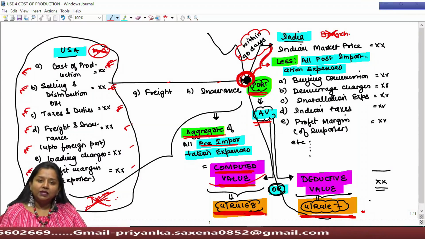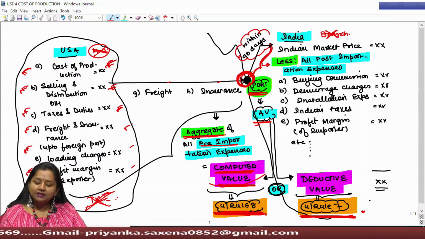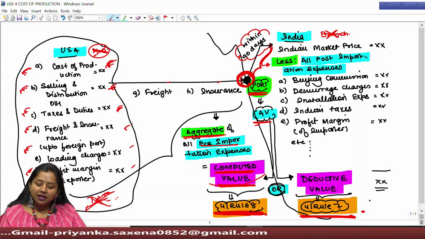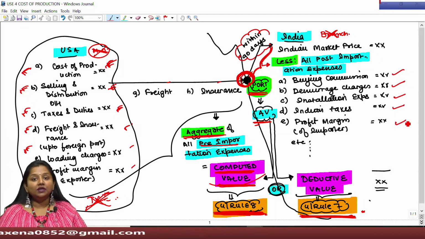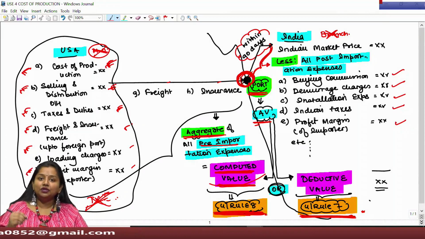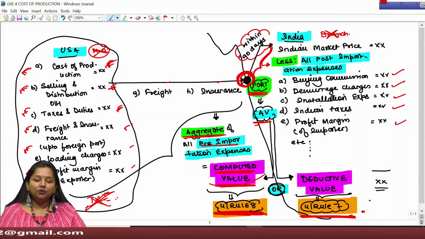And what all could be the post-importation expenses, such as we had already covered under Rule 10: buying commission, demurrage charges, installation charges, taxes or duties paid in India, profit margin of importer, advertisement, selling and distribution, freight and insurance from Indian port to Indian market, and so on.